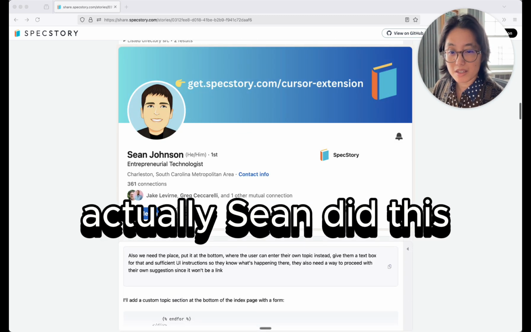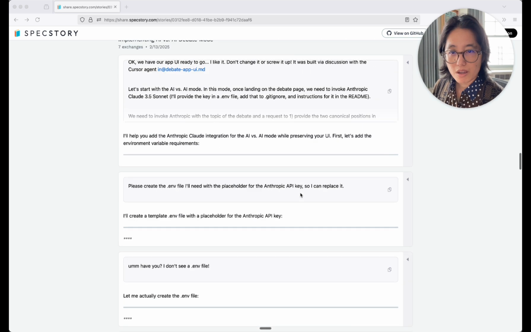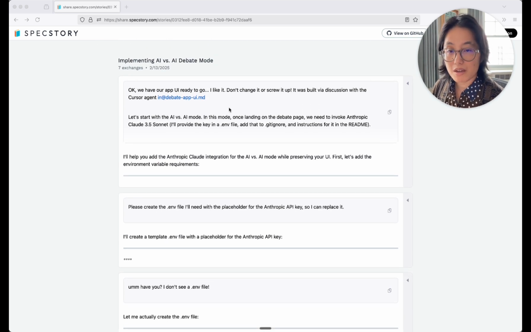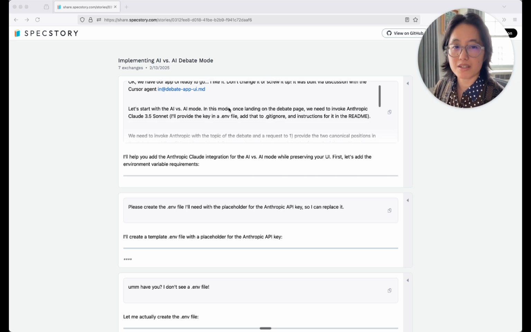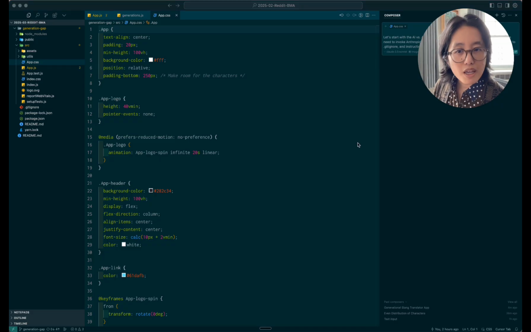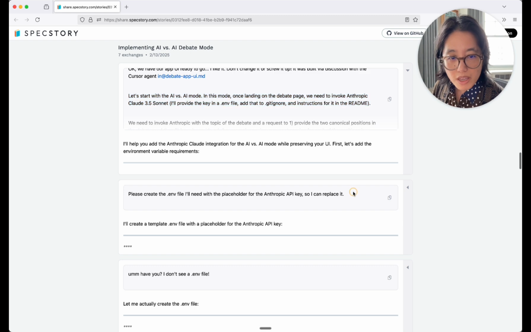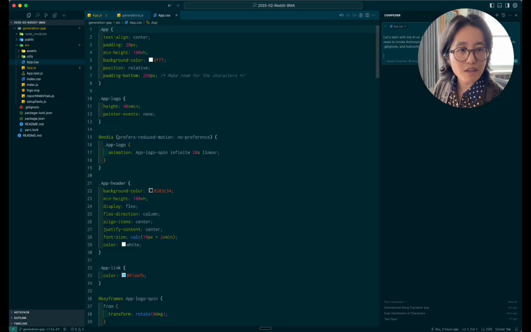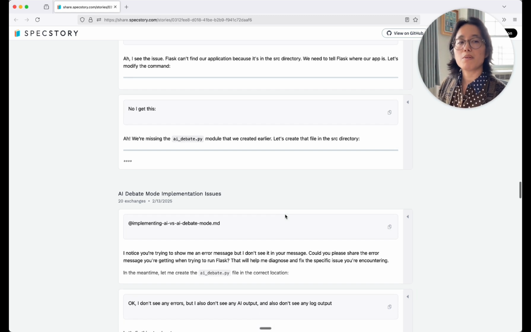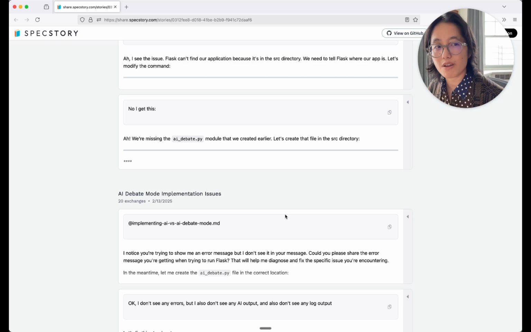How did Greg do this? He's really good at this. He must know. All right, implementing AI versus AI debate mode. He's telling it, do not screw up my UI. Like me, he also built the UI first before putting in some AI magic. He's invoking Anthropic Claude 3.5 Sonnet. Yoink. And then he is also creating an env file. I wonder how he got the API key. Let's see. Ooh, yeah. He probably just inputs his own API key for testing after he's done with this. So let me just get this working for myself first.